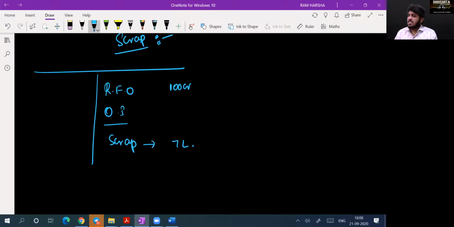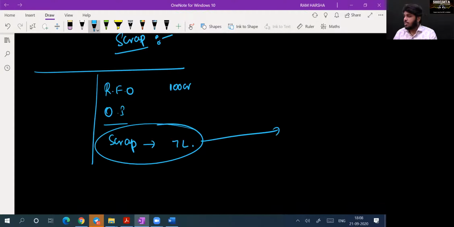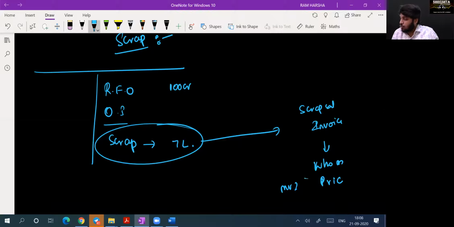So I just asked, sir, what is this scrap sales? The manager immediately brought the scrap sale invoices: to whom they sold, what is the market value, and at what price we sold. In fact, we sold at more than market value.